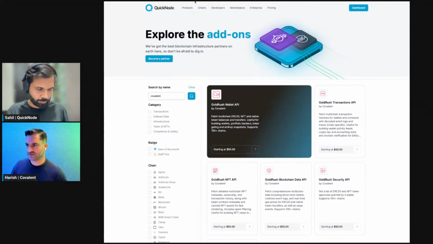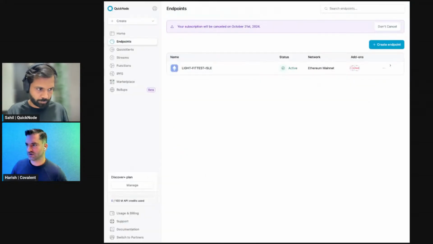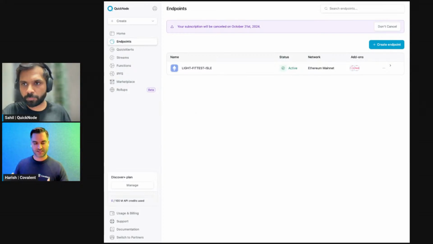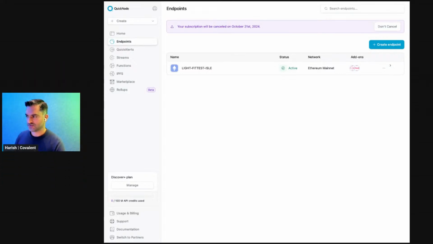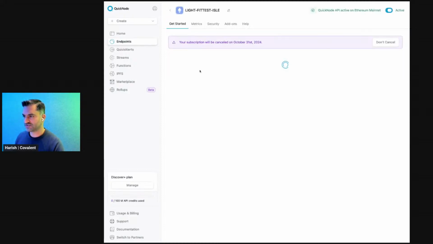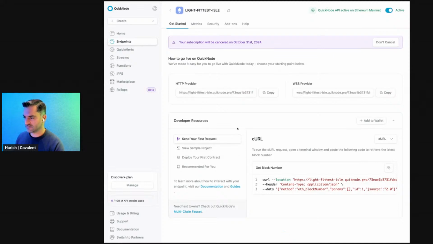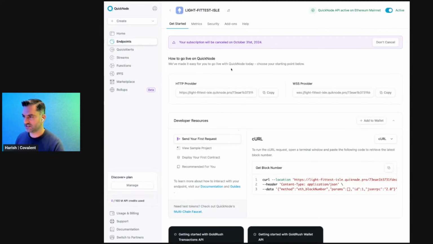So what I'm going to do is go into my portal here for QuickNode and just walk you through how you find the key details that you need for GoldRush, and then the resources that you can access through that. So here I've just set up an endpoint, and for each of these endpoints, you can get some of the details around how to use it.